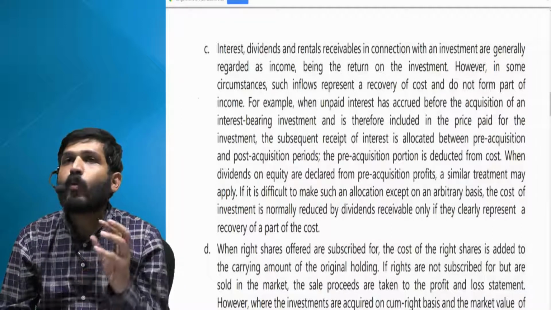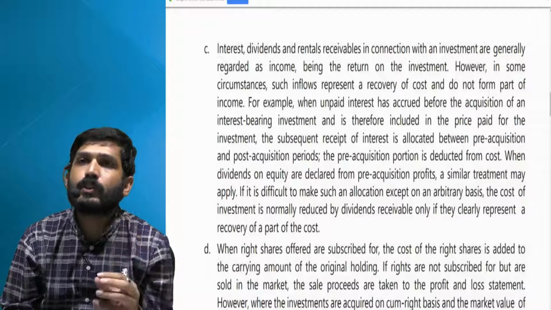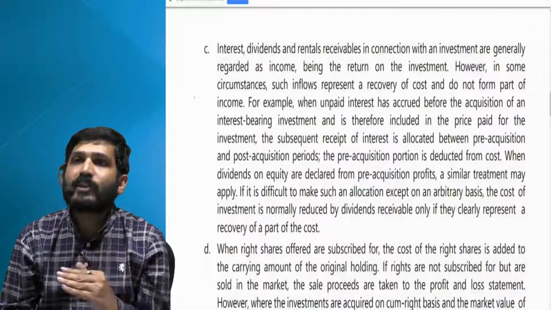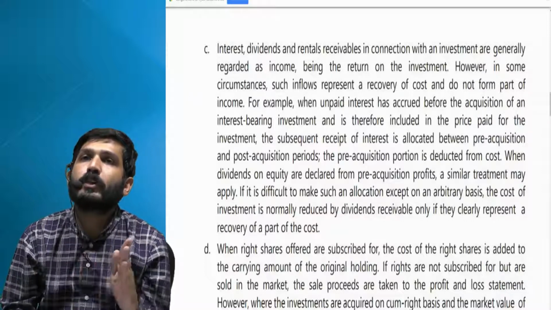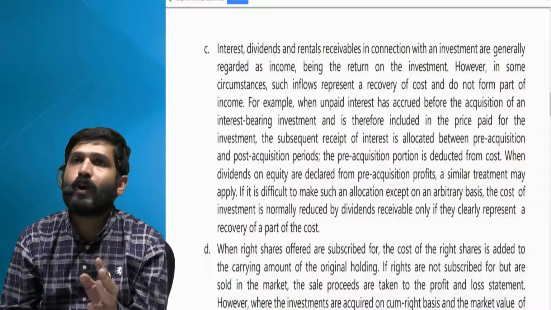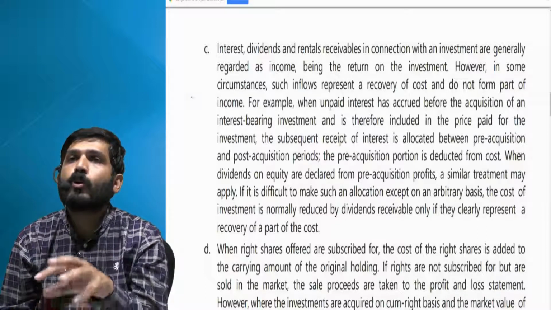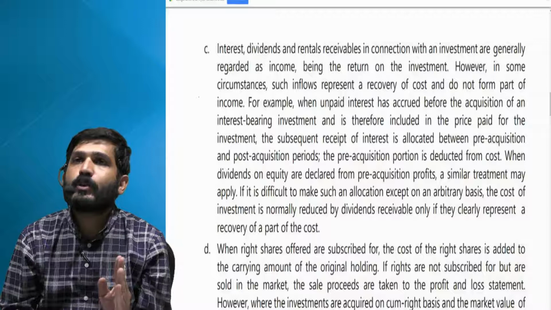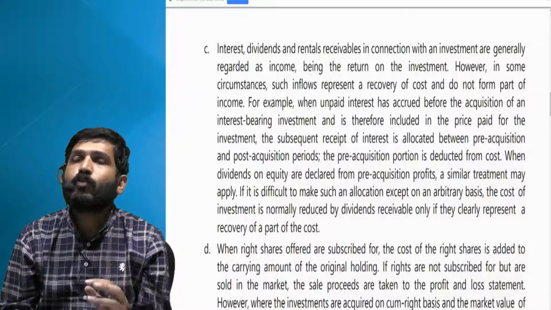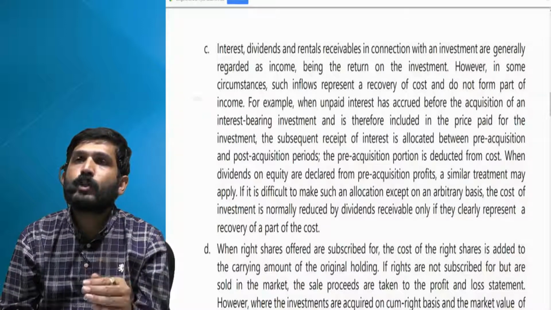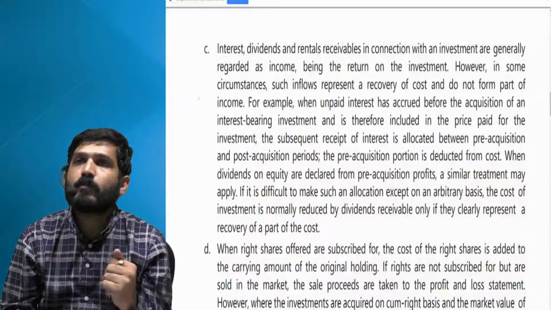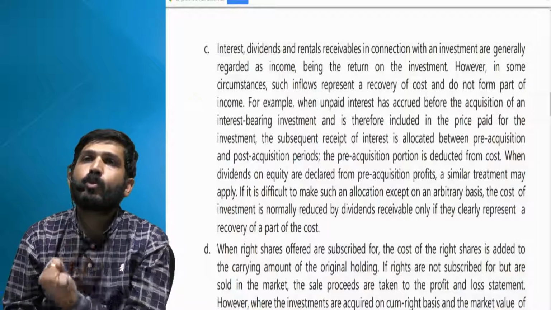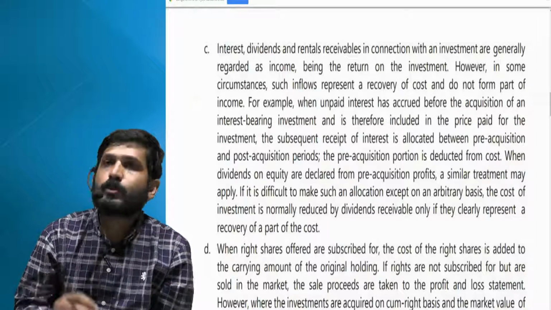But when you acquire securities cum interest, then the interest pertaining to the period prior to the date on which you acquired it will be reduced from your cost of investments, which you have already done. So please always remember, interest income pertaining to the period prior to your acquisition will always reduce your cost of investment.